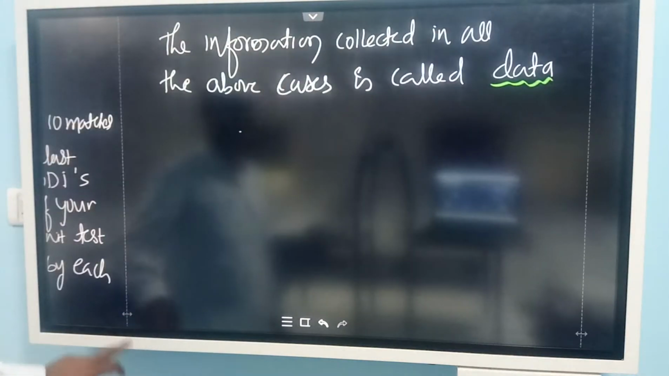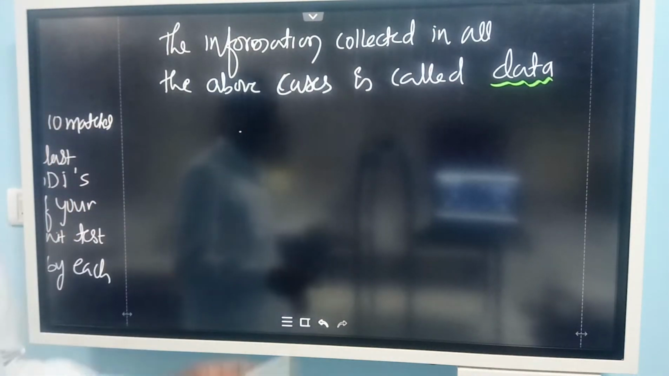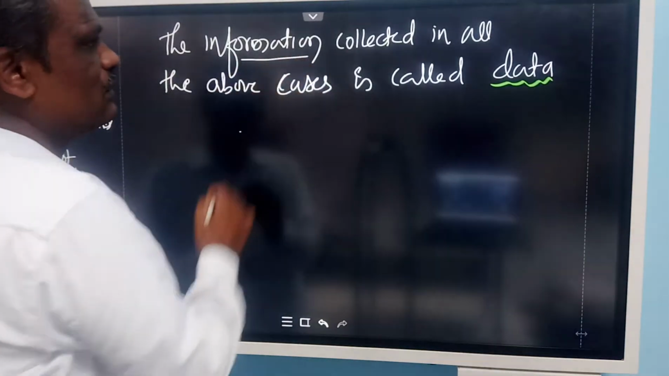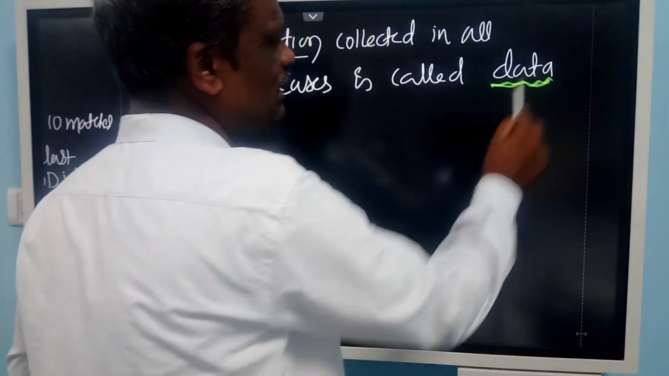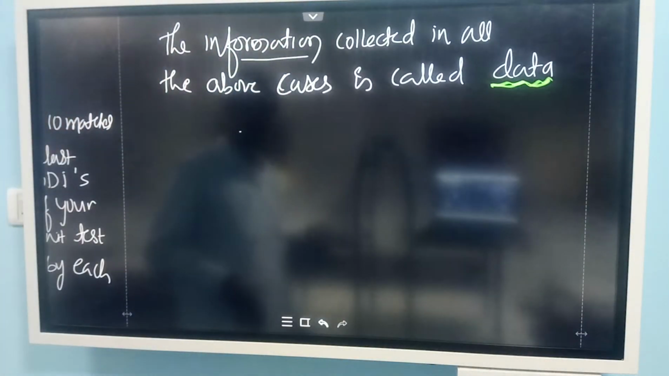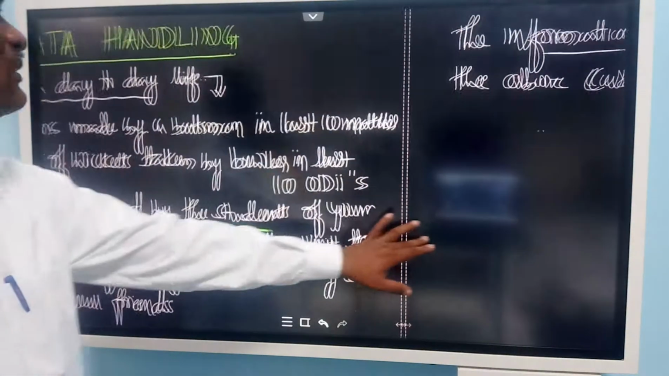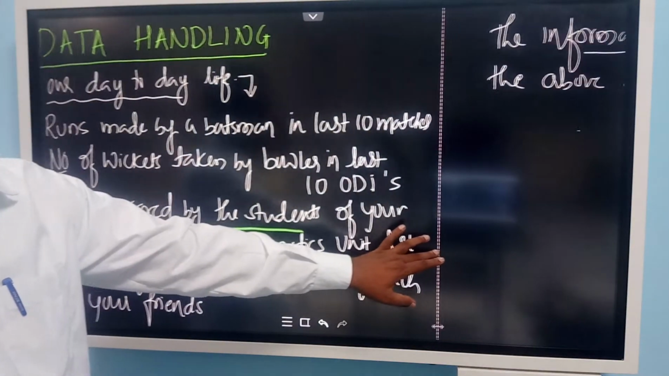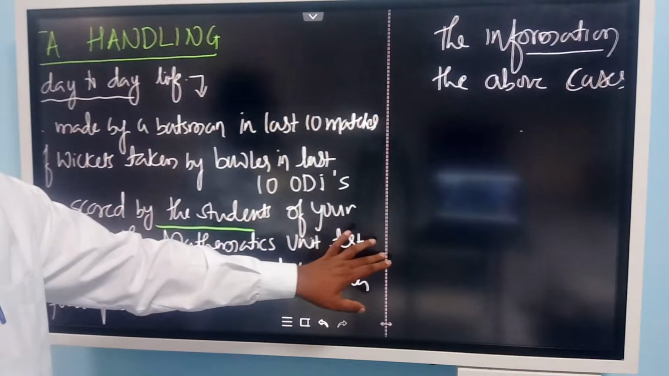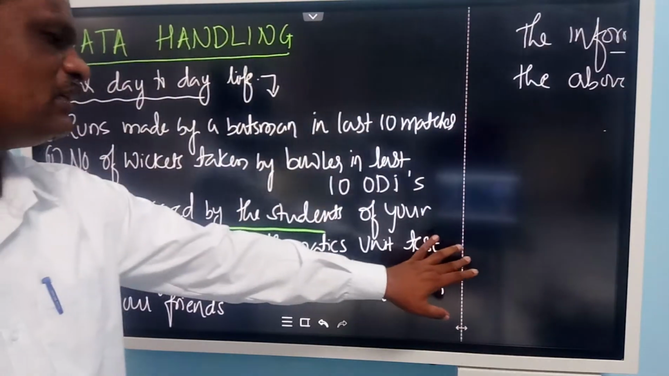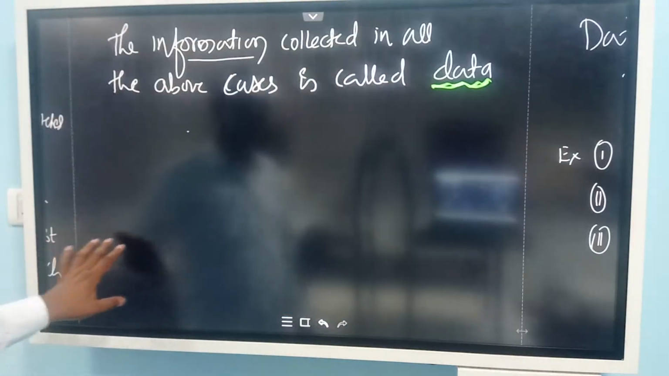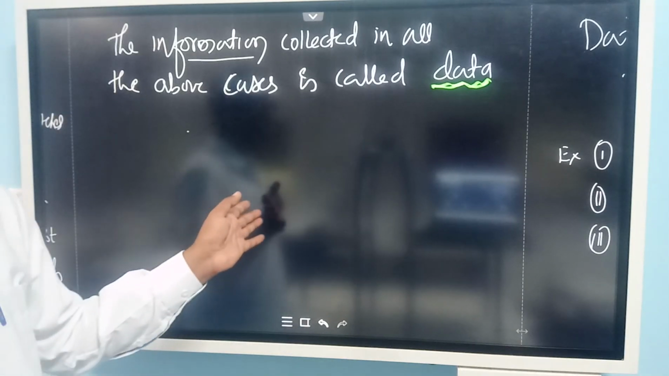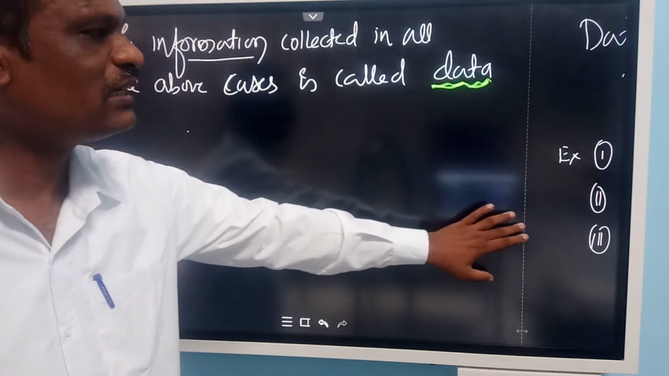So what is that information that we collected in the previous examples? In such situations, whatever information we collect, in all these cases, is called data. As we are in this chapter, we are going to learn only data handling: data collection, getting information, and analysing the data that we collected. In all the four examples I explained, everything related to data collection.